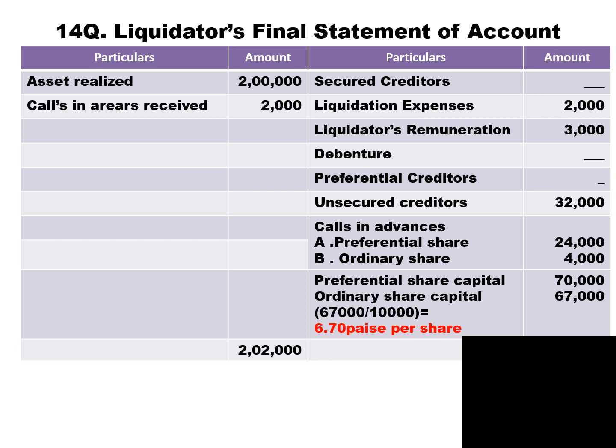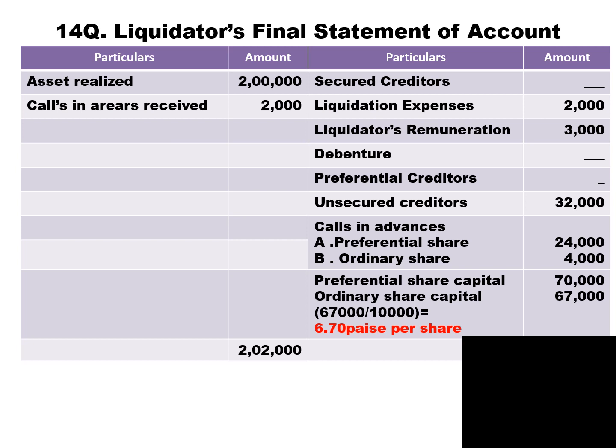So the leftover amount is 67,000. Actually we need to pay 90,000, but we could not pay 90,000. We don't have that much cash.